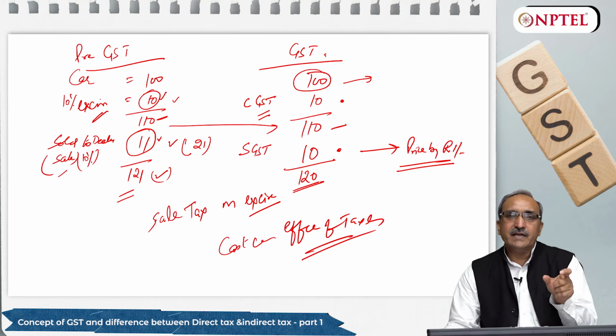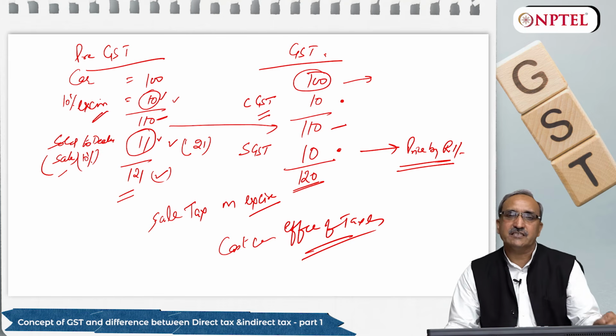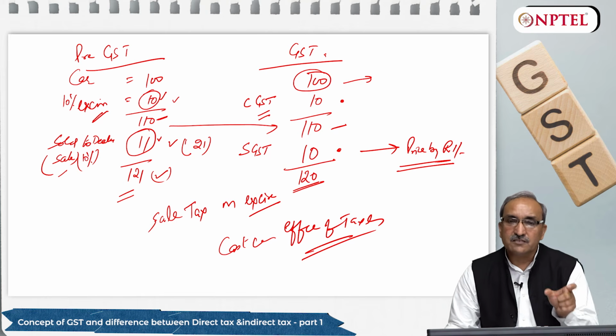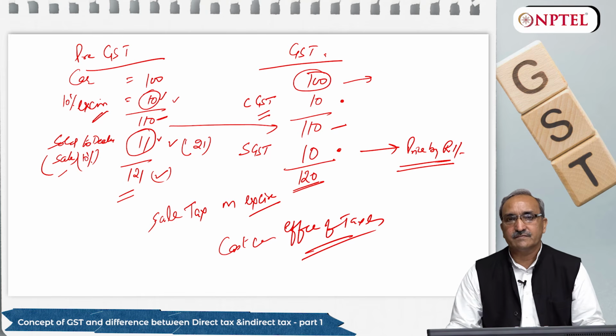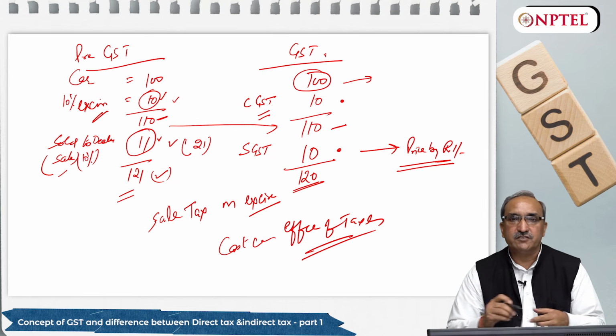So by simply changing the mechanism of pricing of products or services under GST, by not charging state GST on central GST, this was the impact on the Indian economy. And I told you it impacted each and every business transaction, each and every industry in the country. That's why we were required to replace the old system with GST.